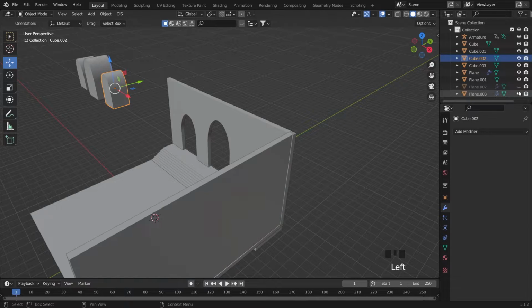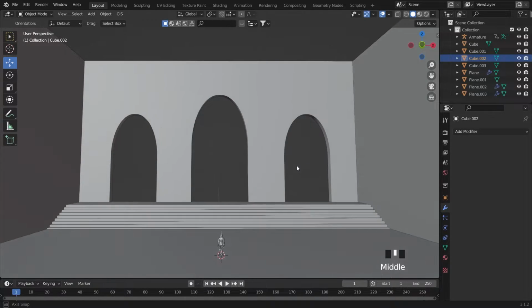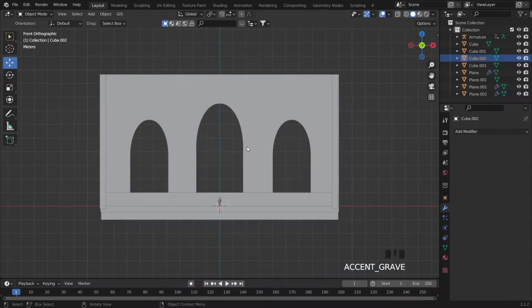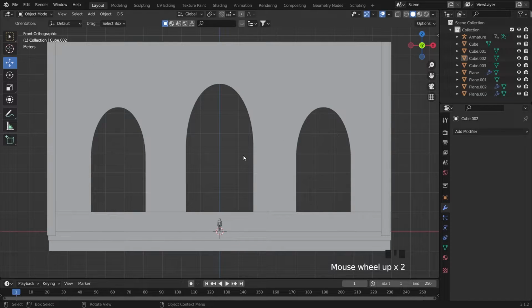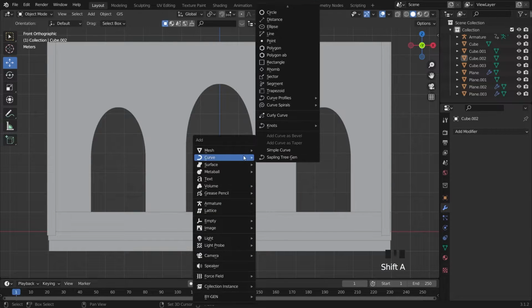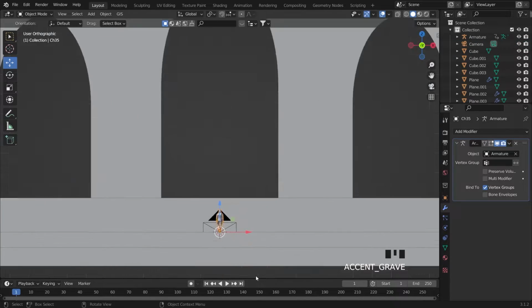And just see now, right? Let's have some like this, like some scene. So just click in the front, just hit A for the camera.